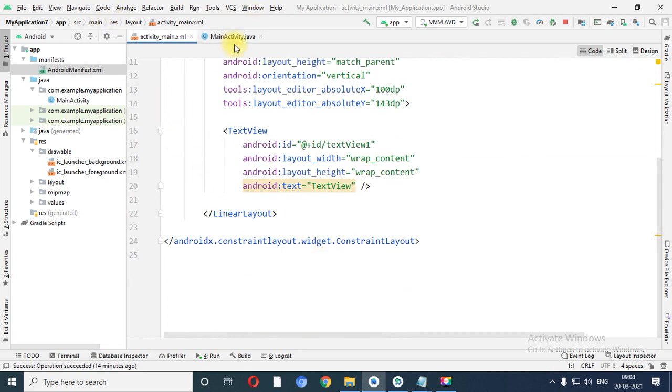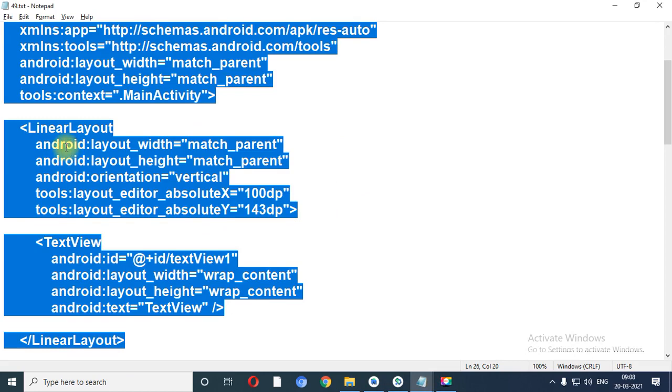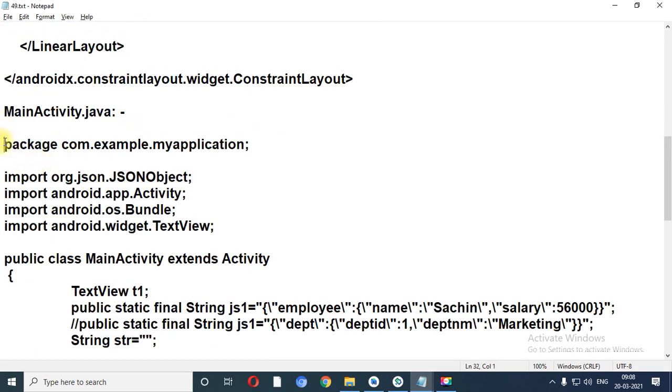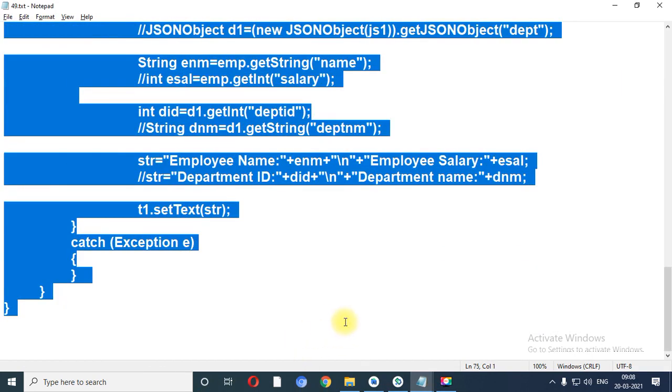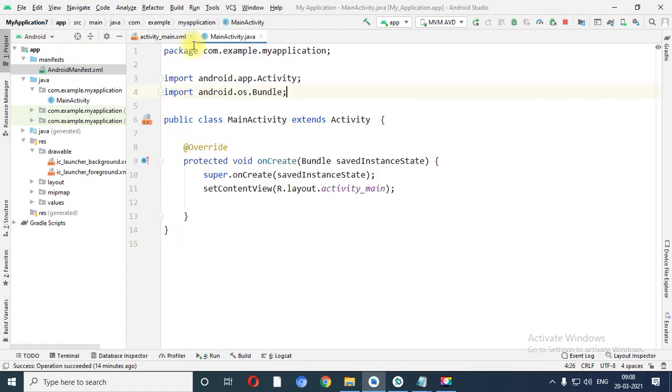Now let me copy the Java file. One line we forgot to copy, but it is there, so it's okay.